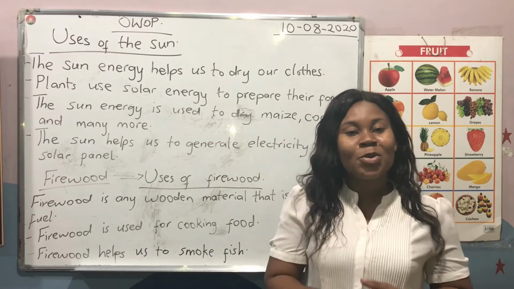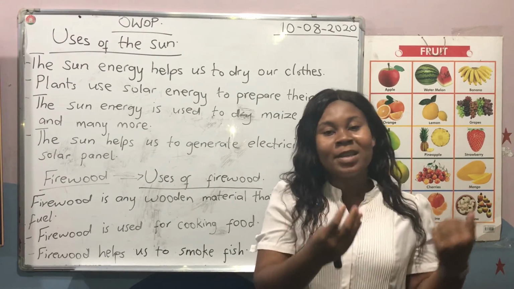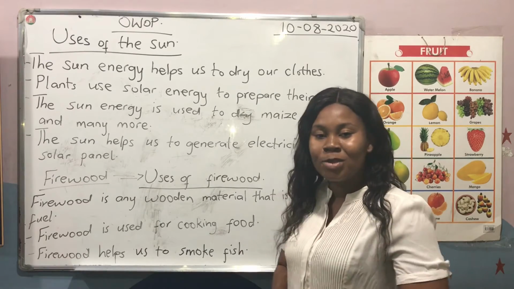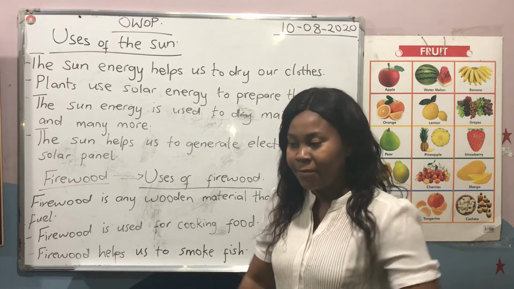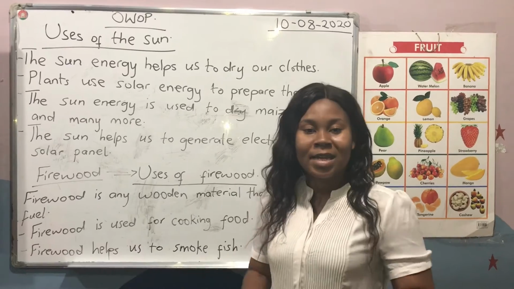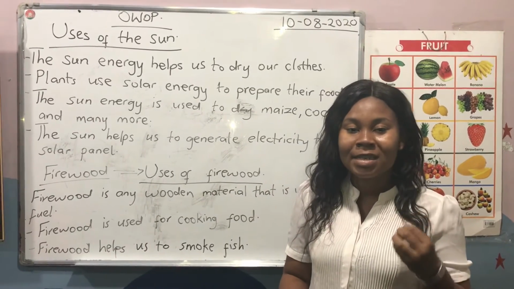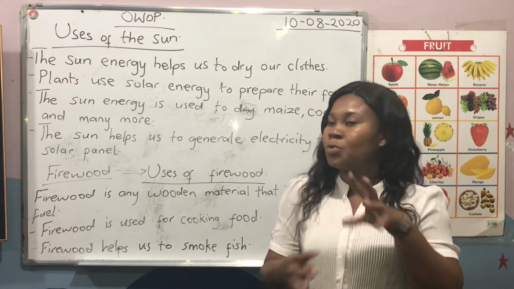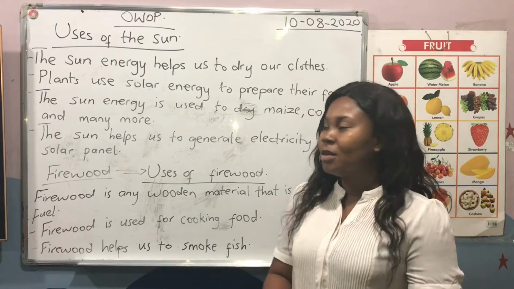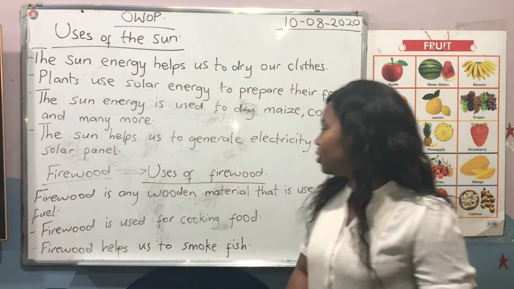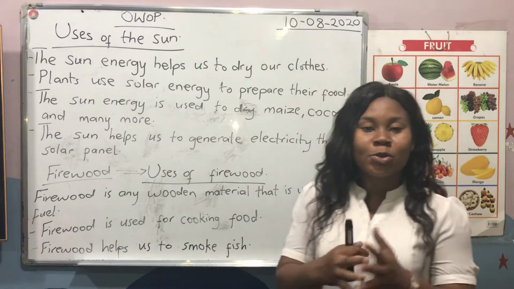So our farmers, when you go to the farm, when they bring their cocoa and their maize, you see that they will put it on the floor like this, and then they will be drying it for it to become very hard, and then the thing cannot spoil. So the last one is the sun helps us to generate electricity through solar panels.